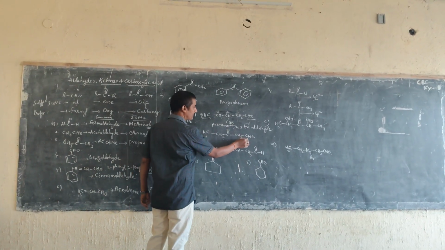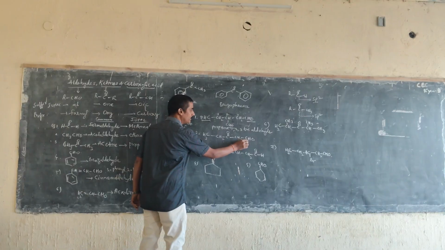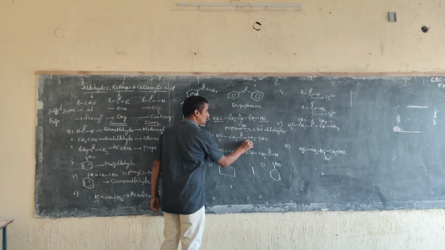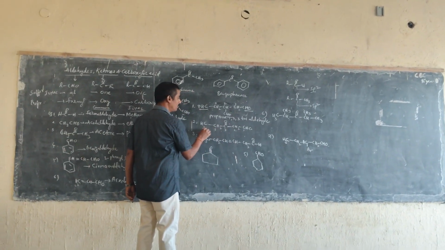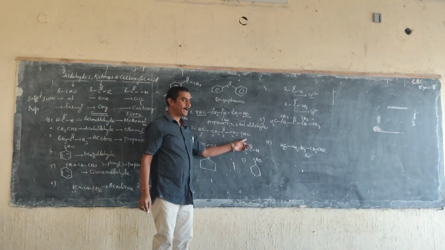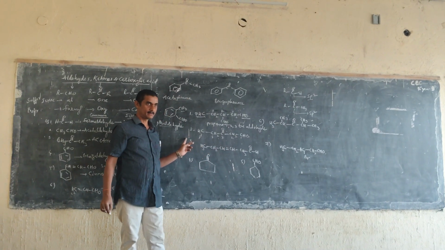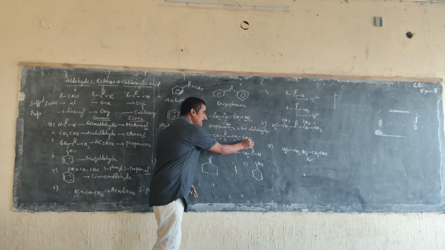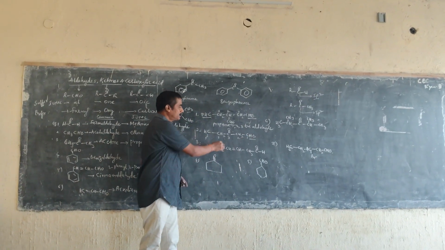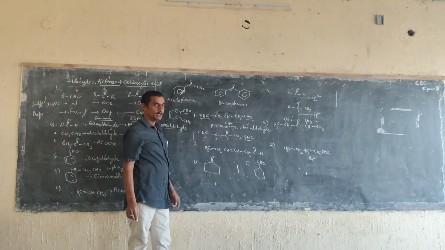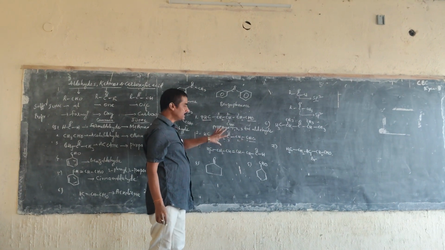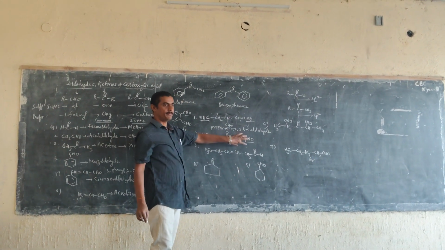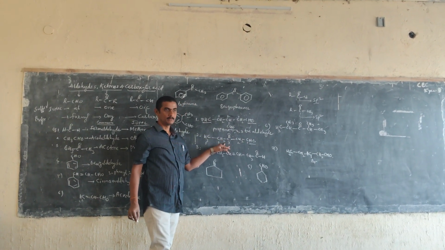Second, you observe here the same naming, numbering from 1, 2, 3, 4, 5. The first carbon has a functional group, that is aldehyde, and the third carbon has a keto group. So which one gets the first preference, aldehyde or keto?